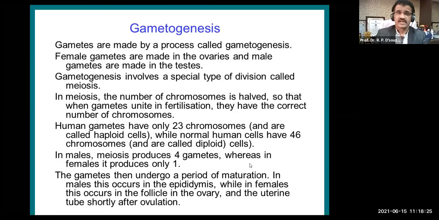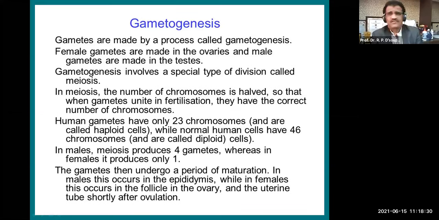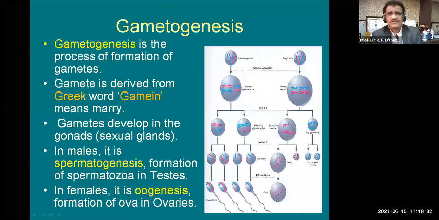By this time you are fully aware of what gametogenesis is. Gametogenesis means the process of formation of gametes. But what does this word gamete actually mean, and where has it come from? Gamete is derived from a Greek word gamin, and this gamin means to marry in English. Marry means lagna. So see how these words are derived.